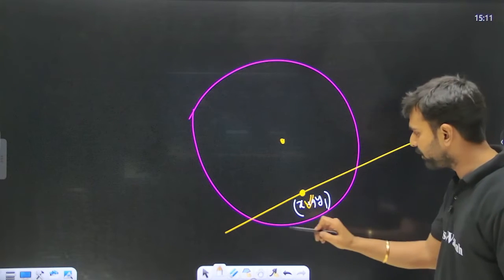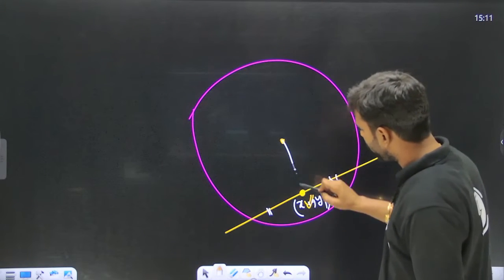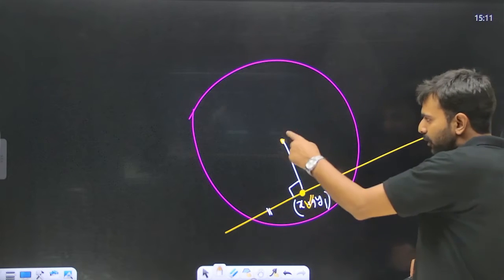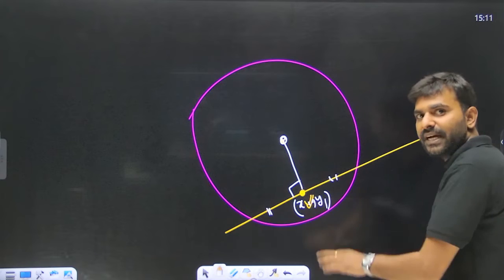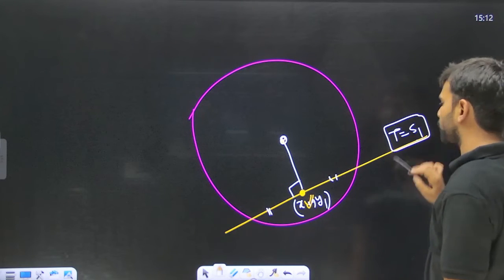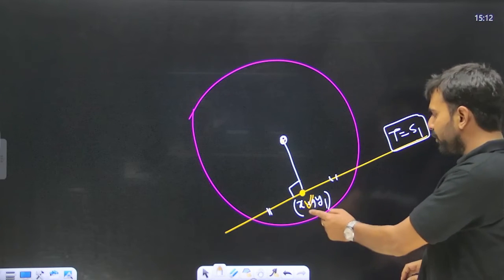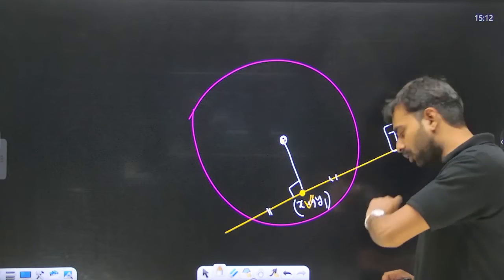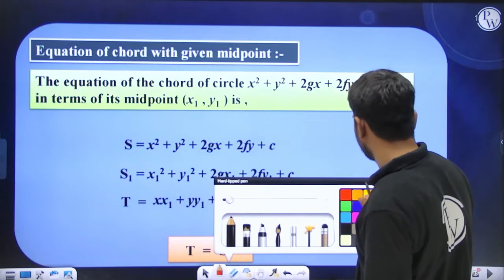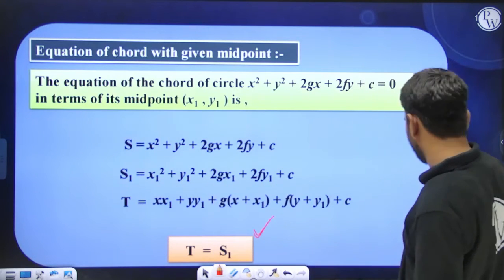This is the midpoint of the chord. Understand one thing: if the midpoint of the chord is given to me, then the perpendicular from the center bisects the chord. So if I drop a perpendicular onto that point, will it be that same point only? That equation is represented as T equal to S1. In order to write down S1, we use this (x1, y1), which is the midpoint of the chord. So if we want to write down the chord whose midpoint is given directly, we can write it by T equal to S1.